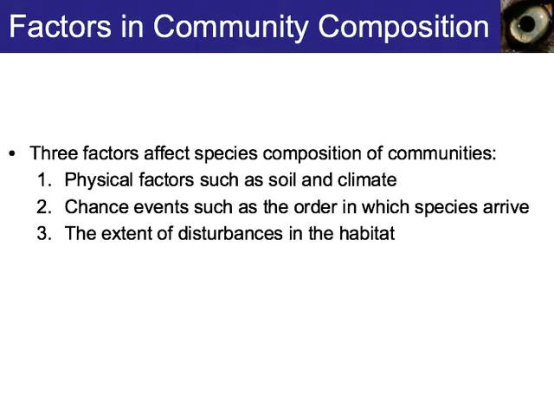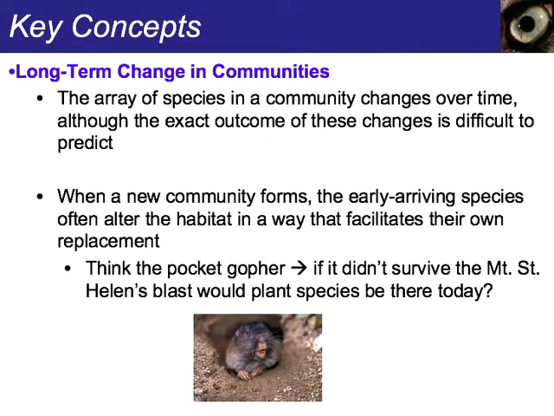There are three factors that affect species composition in communities: physical factors such as soil and climate, a chance event such as the order in which species arrive, and the extent of disturbances in the habitat. If the habitat is pretty stable, then the community is going to be pretty stable. But if the habitat is not stable, for example in flood zones where flooding occurs a lot, then the communities may not be as stable.